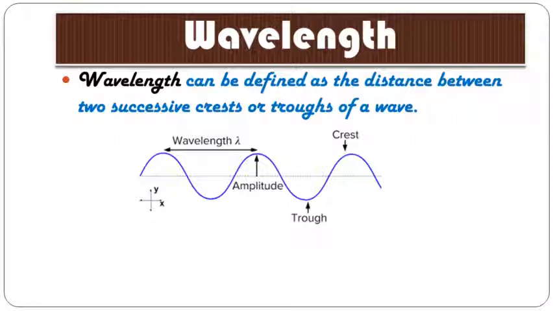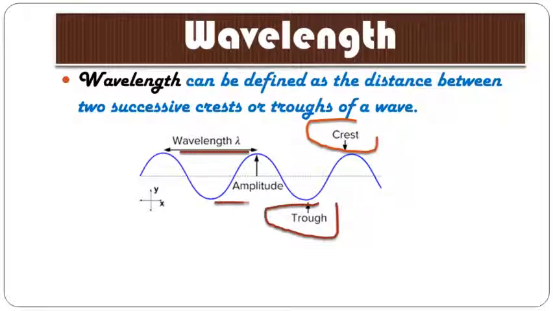So the distance between two successive crests or two successive troughs is called the wavelength of a sound. It's just simple.